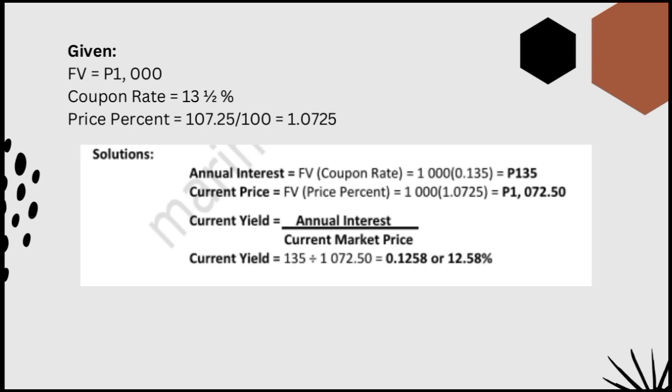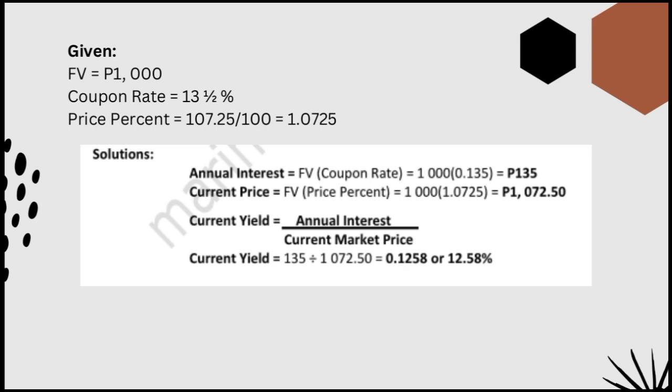So first, hanapin natin yung given. So our given is FV, which is 1,000, and the coupon rate is 13 1/2%, which is 0.135. So our price percent, which is 107.25 divided by 100 is equal to 1.0725. So ang first na hanapin natin is the annual interest. So FV times the coupon rate. So 1,000 times 0.135 is equal to 135 pesos.